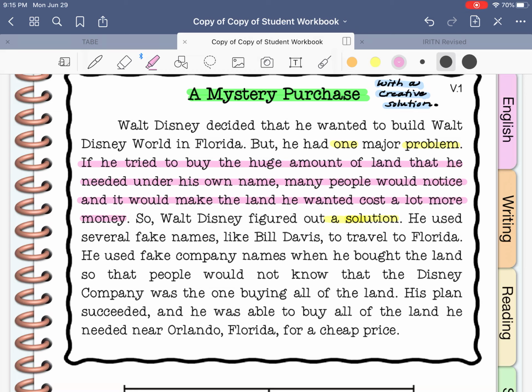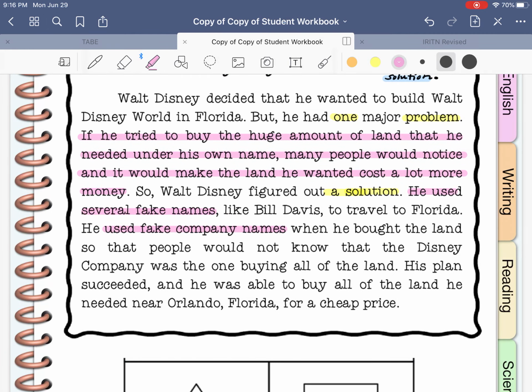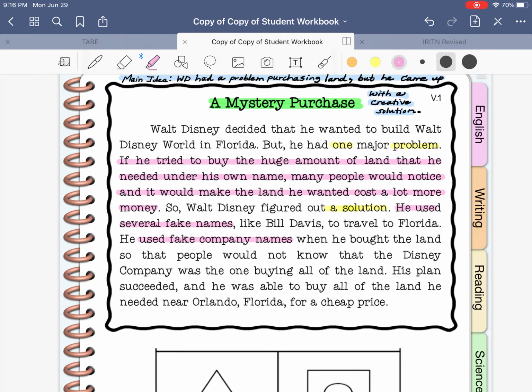Excuse me for sneezing. So what was the solution? What is the other set of details? What did he do about this problem? Well, he used fake names to travel to Florida. He used fake company names when he bought the land so that people would not know it was Disney. And it tells me that that plan succeeded. He was able to buy all of the land he needed for a cheap price.